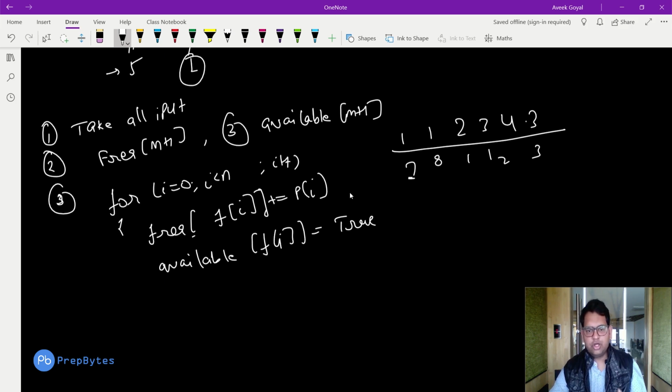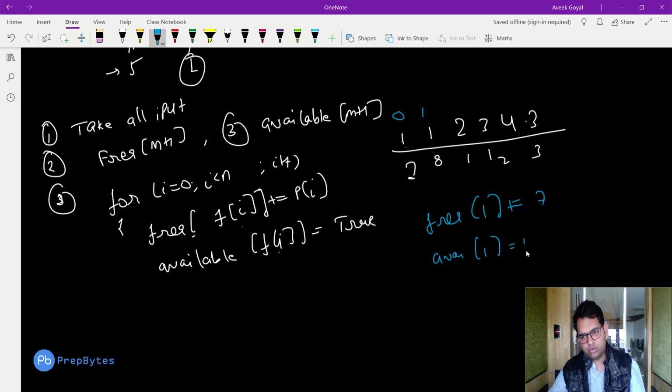That's simple. Now if i is 0, then f of 0 is nothing but 1. So frequency of 1 will become plus equals 7, and available of 1 will become true.